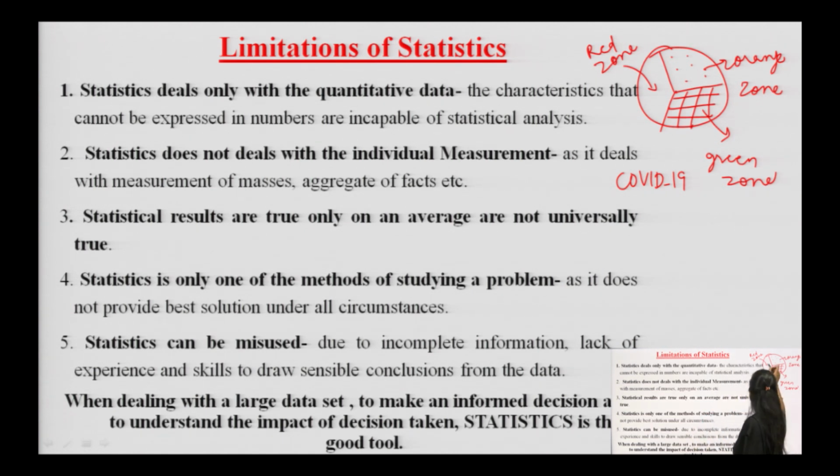For example, he can easily tell you that there is a particular region which is called the red zone here, there is a region which is the orange zone here, and there is a region which is called the green zone here, and what is the percentage of it, looking at it, because a pie chart is of 360 degrees. What is the degree that belongs here, what is the degree here, what is the degree here. So, a person needs to have expertise to make you understand, to give you the result, to give you the inferences of what statistics talks about.